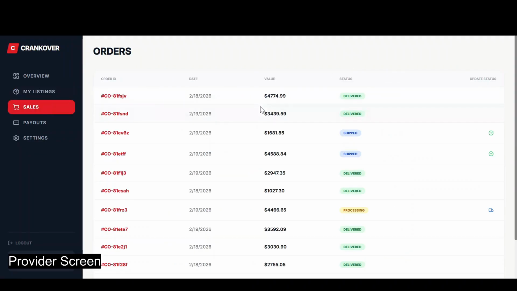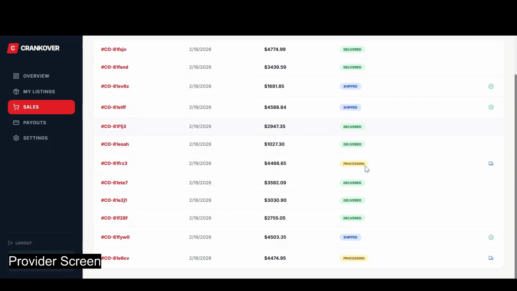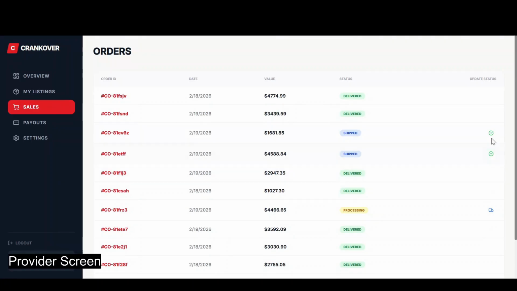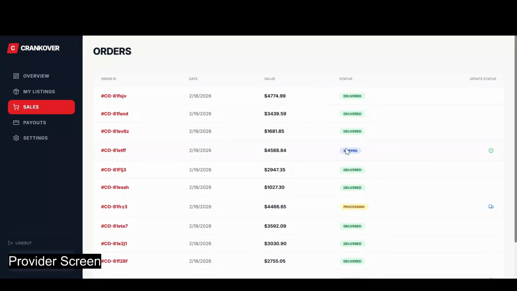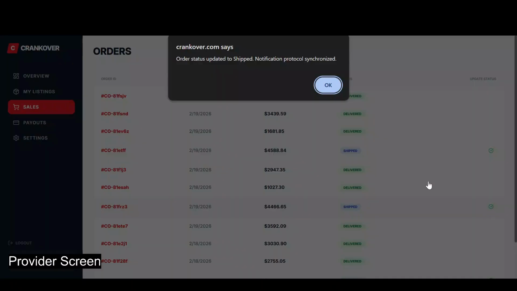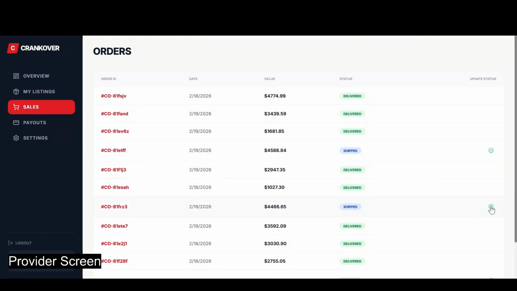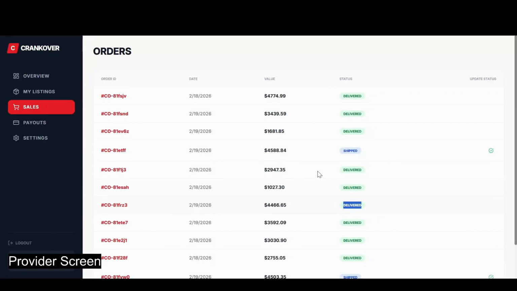And moving over to the sales section of the dashboard, you'll be able to view all of your recent customer orders, the current status of each individual order, whether it's been delivered, shipped, and various other details as well. And if you happen to have an order that's currently in the new status, you can quite simply click on this button right here and it'll then say delivered. And to the processing as well, you can click on it, it will be marked as shipped, and if you click again, it will be automatically delivered.